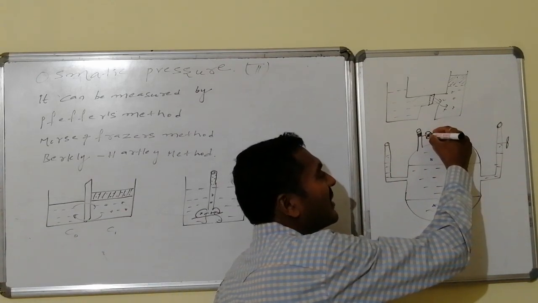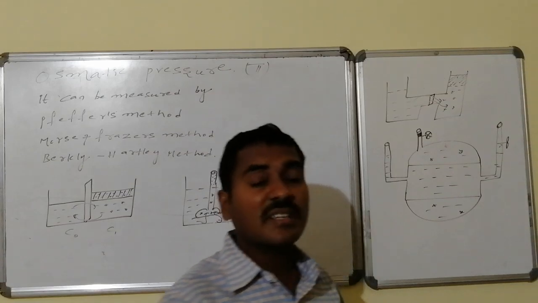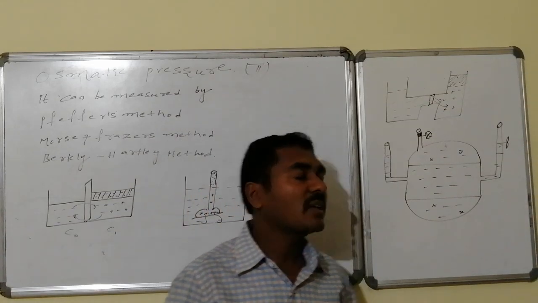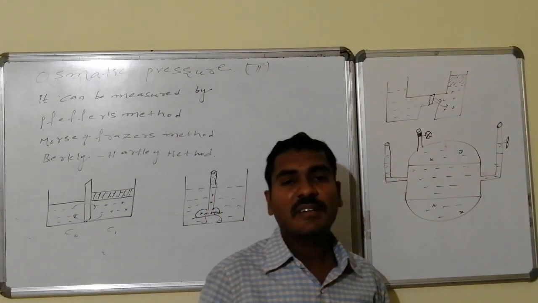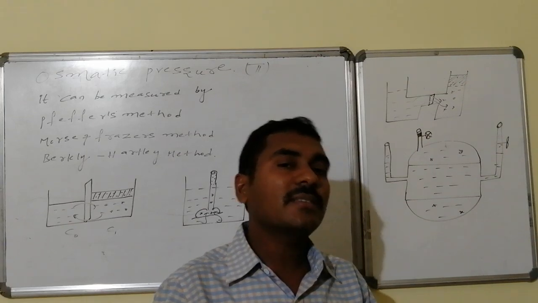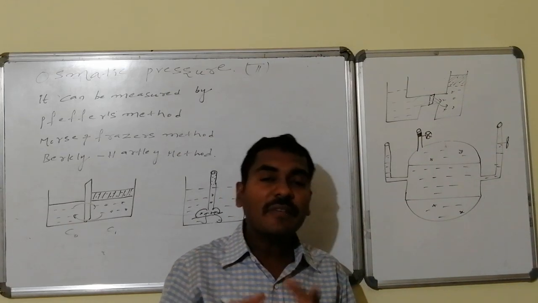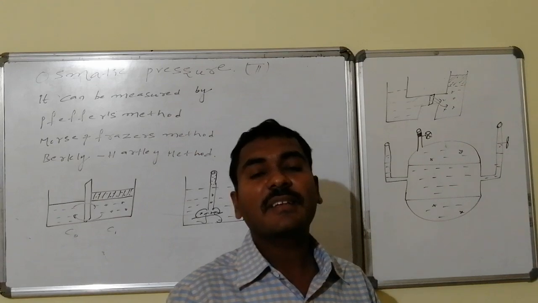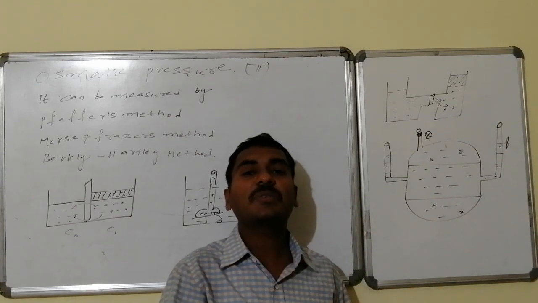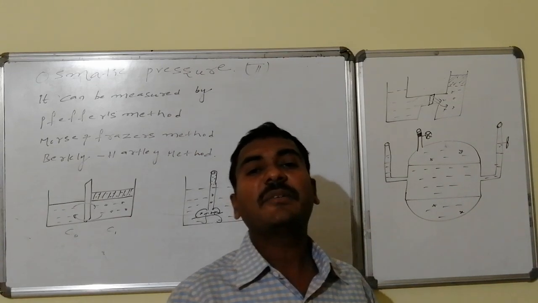The pressure gauge is used to measure the pressure that we are applying here. Therefore, the extra pressure that is applied over the solution chamber to prevent the net entry of solvent molecules into the solution chamber is also known as hydrostatic pressure.